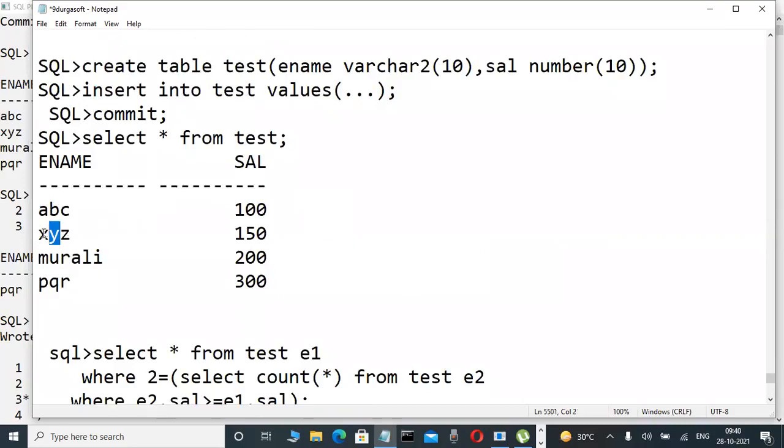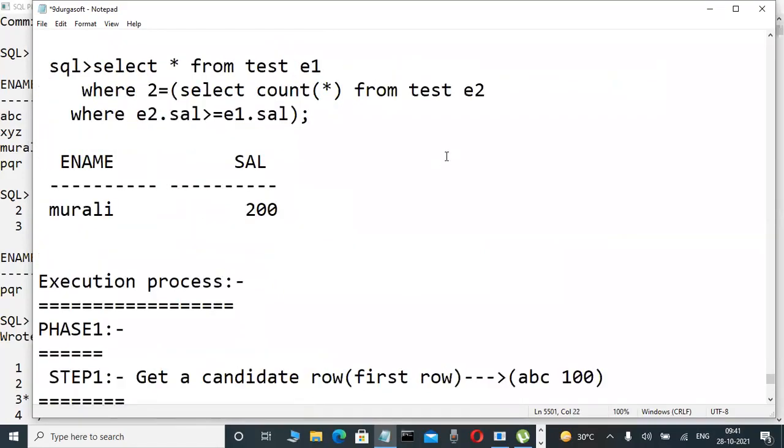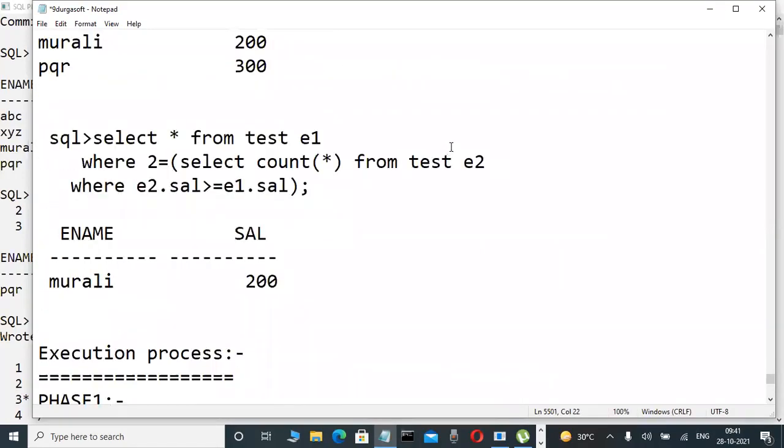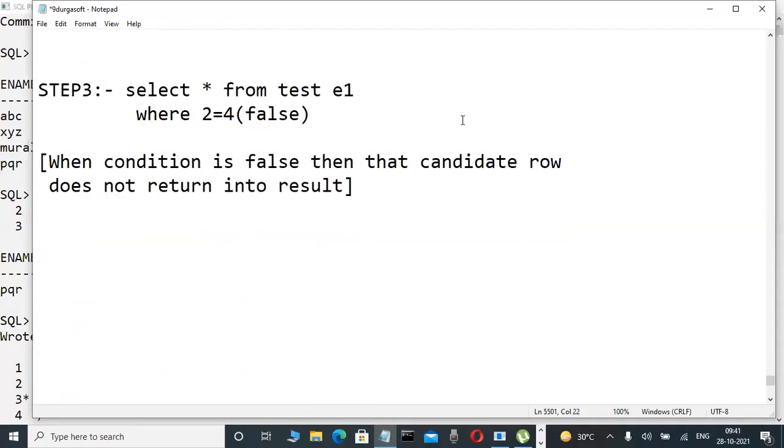And now here, suppose the next, second row will be taken, same like for loops. In a normal language, for i is equal to 0, for i is less than or equal to 10, i plus plus. Again for j, nested loops are there, no? j is equal to 0, j is less than or equal to i, j plus plus, like this. For every value of the outer loop i, the inner loop will be executed or not. Same like here also, i is equal to 1, i is equal to 2, i is equal to 3. Yes, always the inner loop j is executed or not. Same like a front-end language, here every candidate row it will be checking.